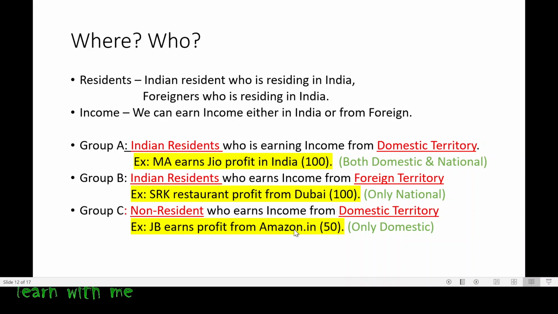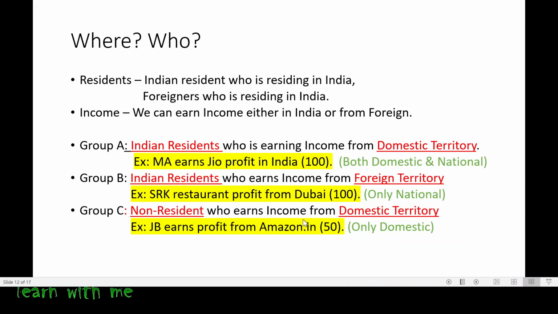So you all know Amazon is not an Indian company, and at the same time Jeff Bezos is also not an Indian resident. He is a non-resident. So he is the founder of the Amazon company. So I think all of you do shopping in Amazon, right? So when you do shopping in Amazon, to whom does the profit go? Of course to the owner. So the owner is a non-resident, but he is getting the profit from India. Now, at what price? At 50.